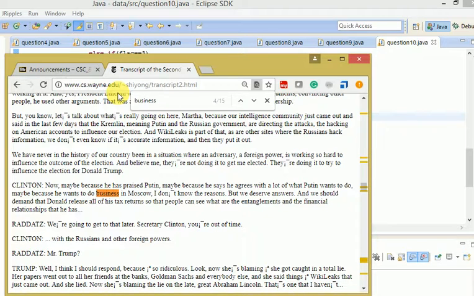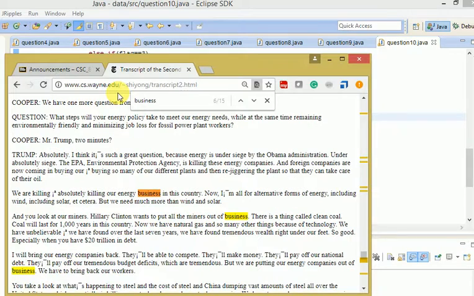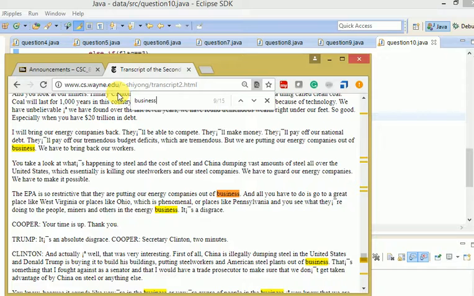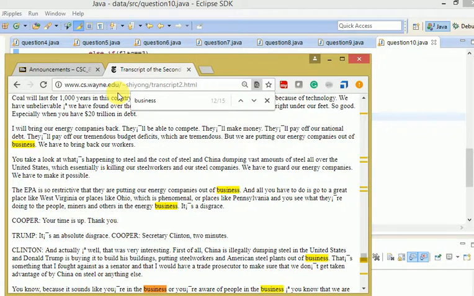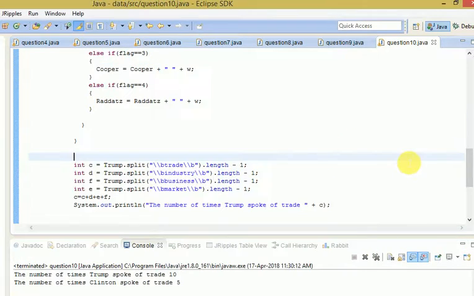Before it was 1, and here it is 2. That's it, it's 2. And next, let's see trade. Oh, the trade is done, I'm sorry. Let's see the market word and industry.